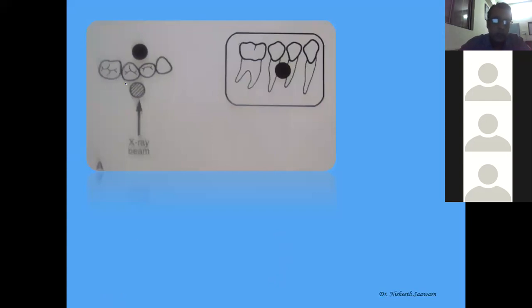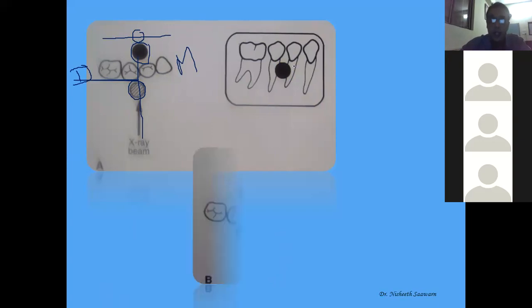This is important. So we have an object here. We have two objects here, one on the buccal aspect, one on the lingual aspect. This is the mesial side. This is the distal side. Here we have the X-ray machine, which is shooting a radiograph, and here we keep our film. So they are shot over here. Both are being shot over each other, and this is the resultant radiograph between two premolars.